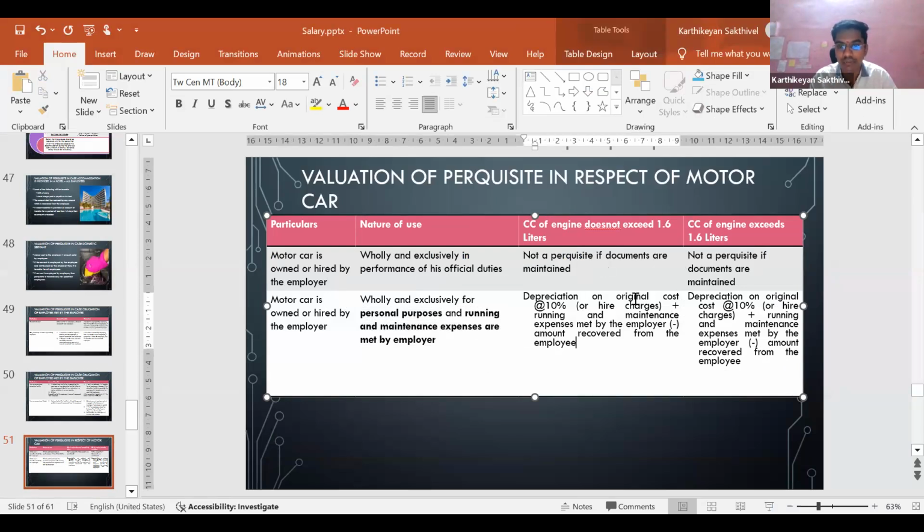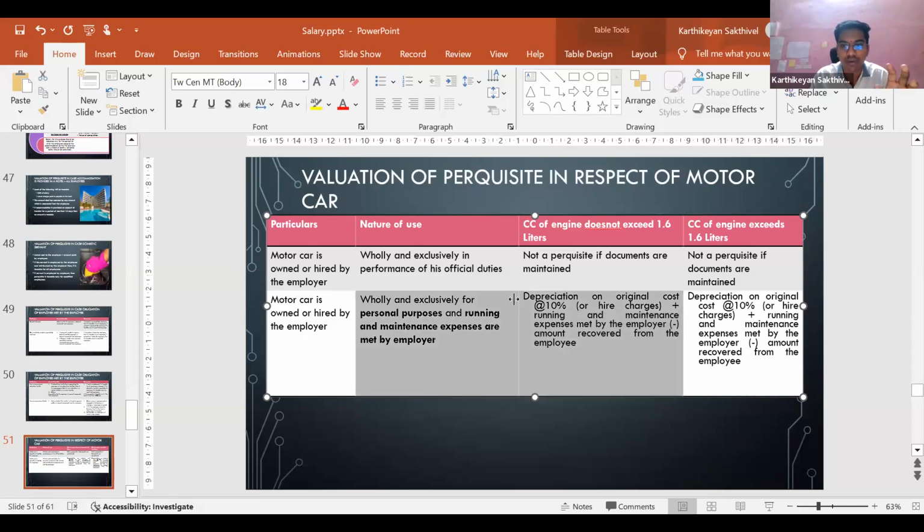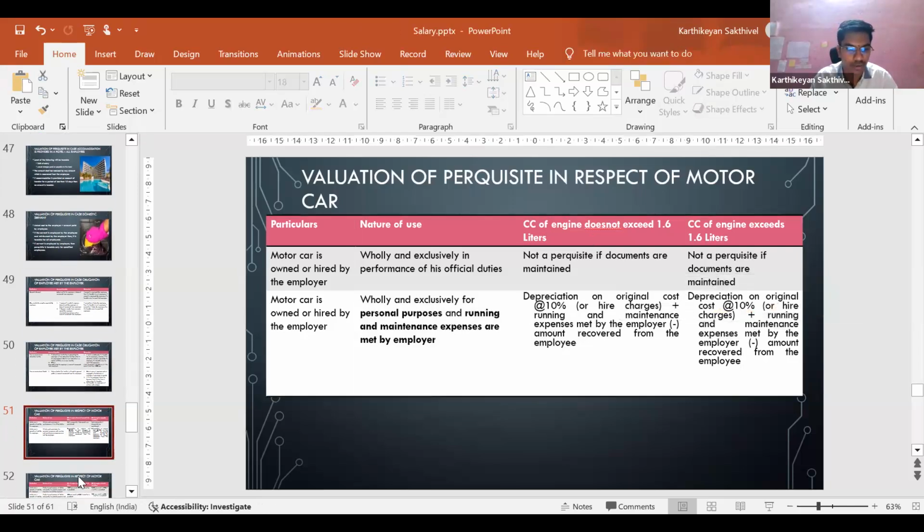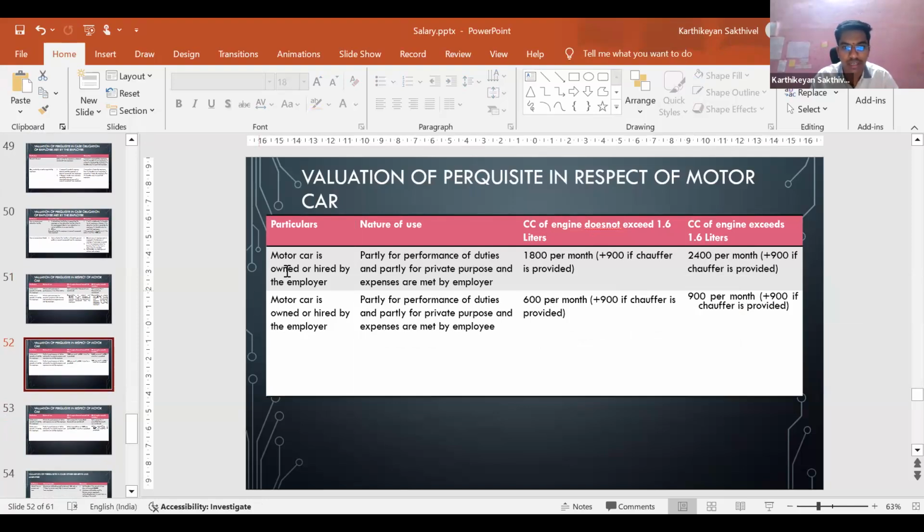what will happen is depreciation on the original cost at 10%. If it is hired, you should take the higher charges, plus running and maintenance expenses which is incurred by the employer, minus the amount which is recovered from the employee if the engine capacity is less than 1.6 liters, that is 1,600. If it is going to be more than 1.6 liters of cc, depreciation at 10%, higher charges, running and maintenance expenses, the amount recovered from the employee, no changes. Let us go to the second part.